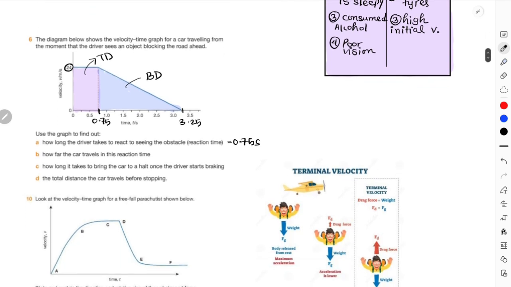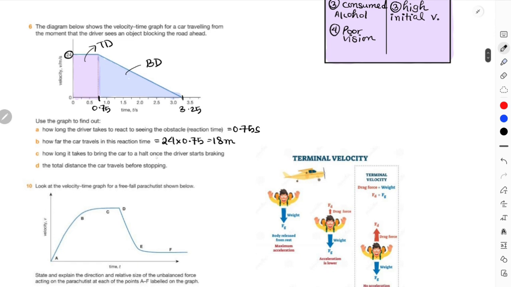Then again, how far the car travels during this reaction time, that is basically the area under the graph, because a velocity-time graph gives you the value for distance. So this is the area under the graph, which would be 24 multiplied by 0.75. That is 18 meters. After this, how long it takes to bring the car to halt once the driver starts braking. This is the braking time, that is between 3.25 and 0.75.